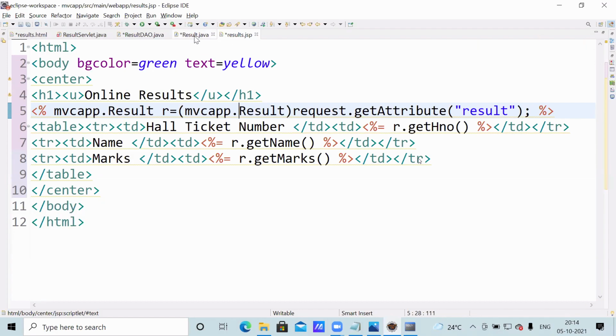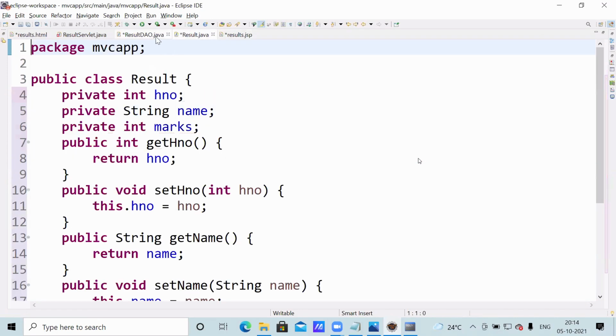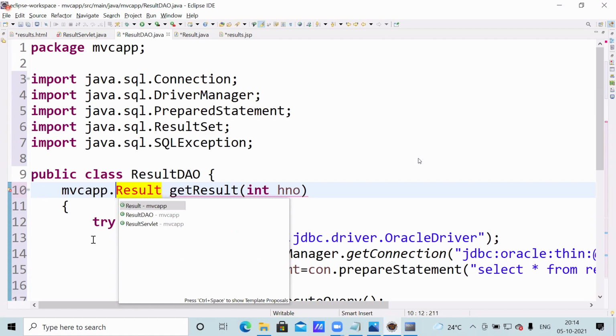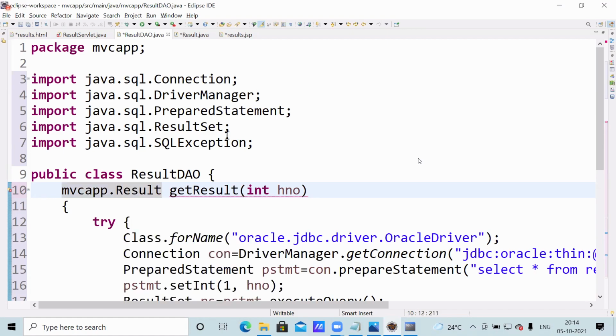Same style here. You are getting an error here. It is in the same package, but there is an ambiguity coming. MVC app.